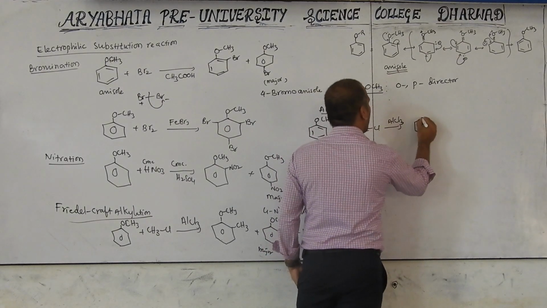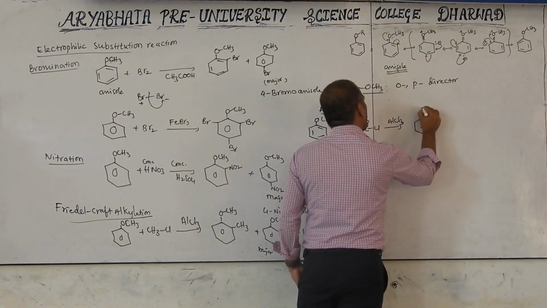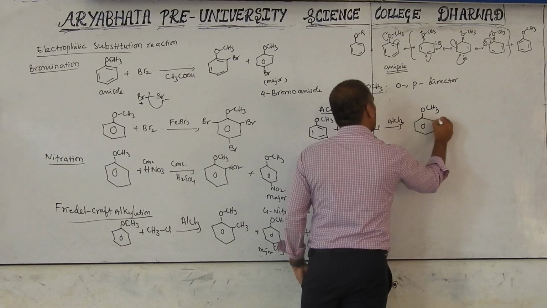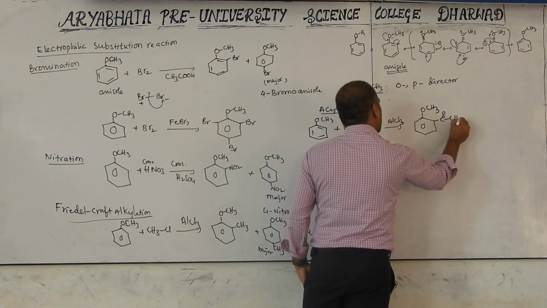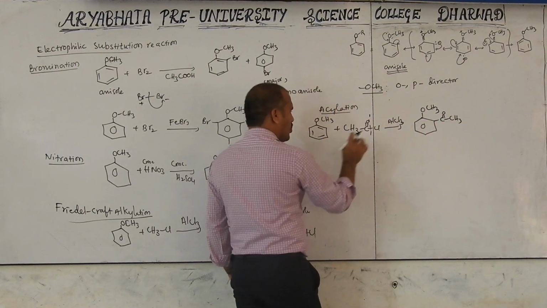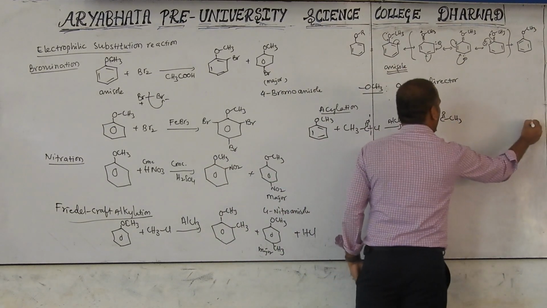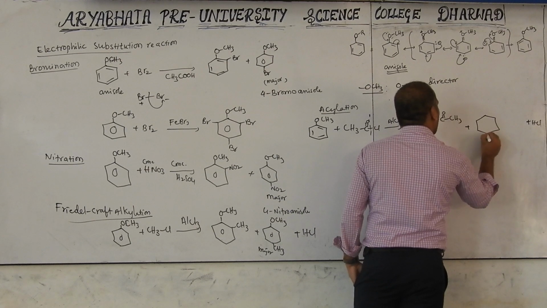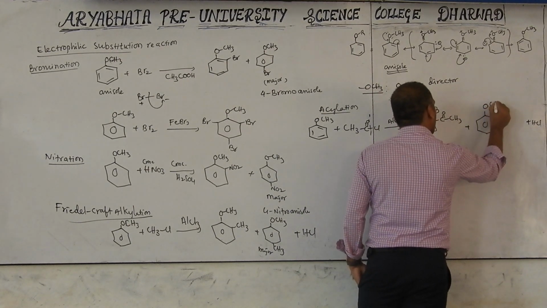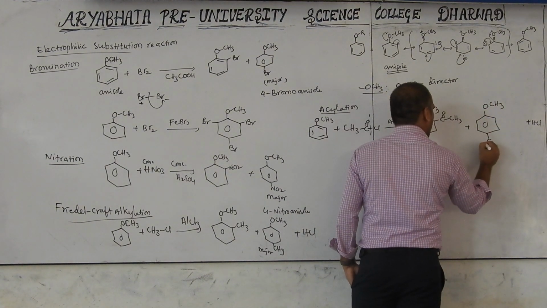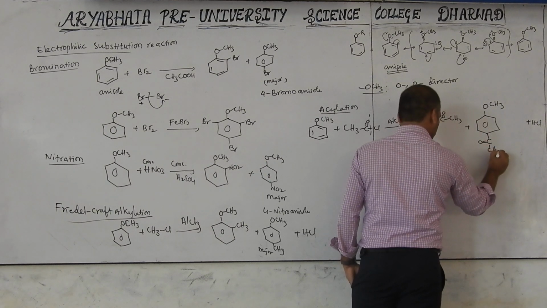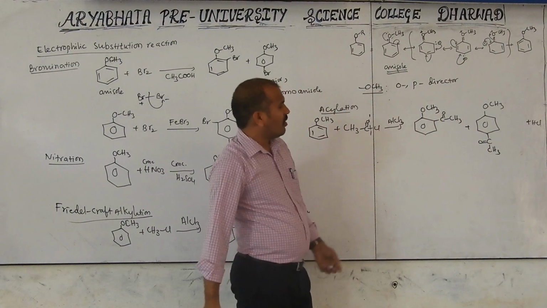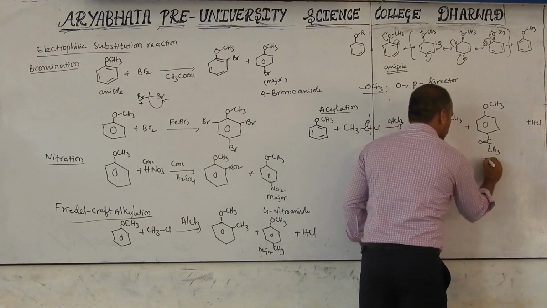Then we will get here OCH3 and C double bond O with CH3. H and Cl go out as HCl. Otherwise, the para product will form. This para product has C double bond O to CH3. Anyway, this is the major product.